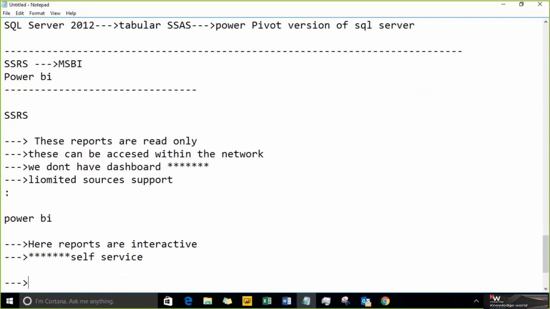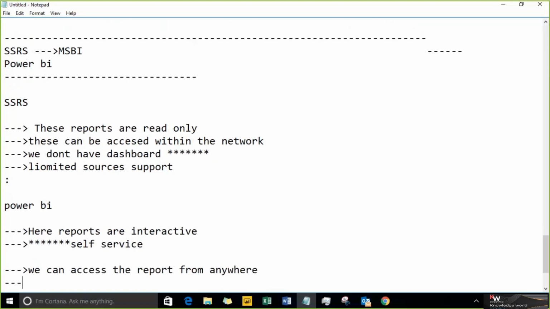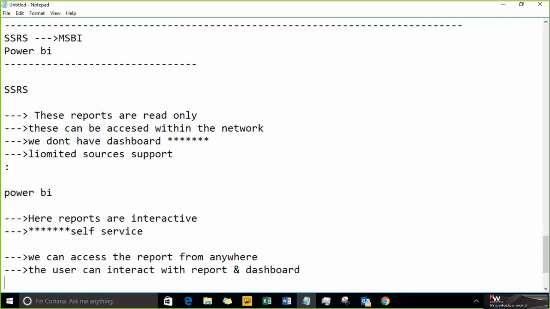Here, as we are going to share our reports through Power BI Pro, we can access the report from anywhere. You can access the report from anywhere, and here the user can interact with the report and the dashboard. Along with that, don't worry about my spelling mistakes, the user can interact with the report and dashboard.